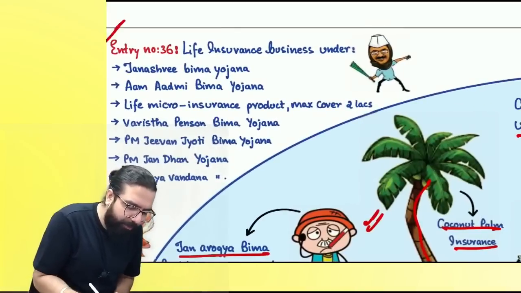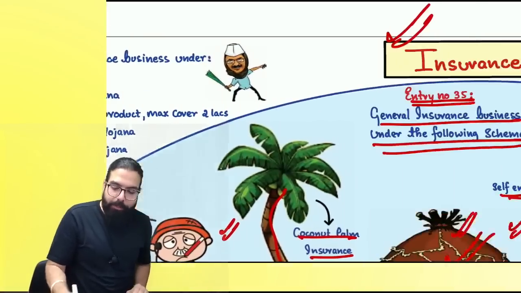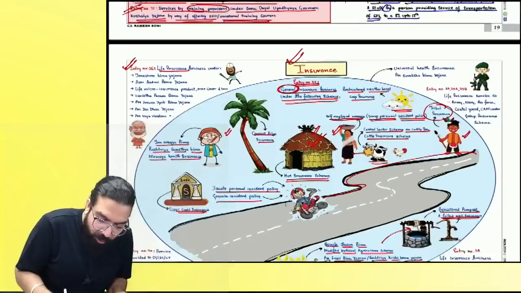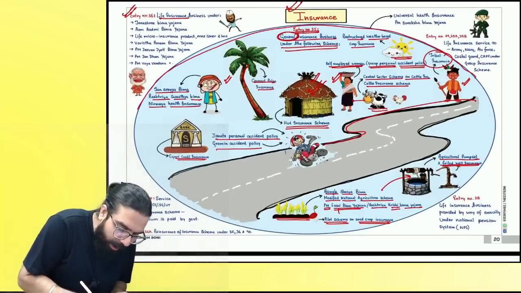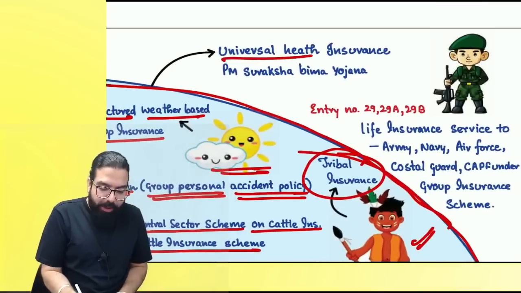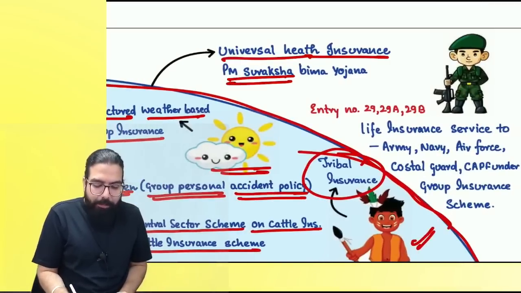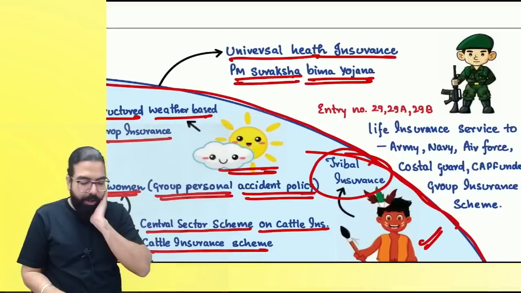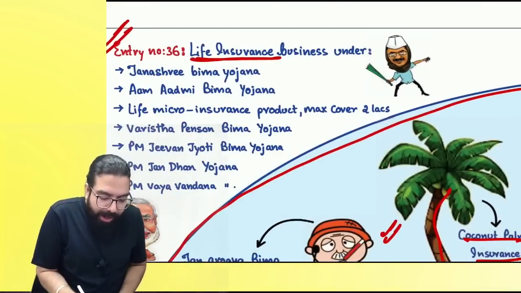Now, on the left hand side, if you go ahead and see over here, life insurance. Baba, this was general insurance. 35 was general insurance. Now listen, this is a whole world in itself, right? So Universal Health Insurance, Pradhan Mantri Suraksha Bima Yojana is also exempted. Everyone over here now. Life insurance business.